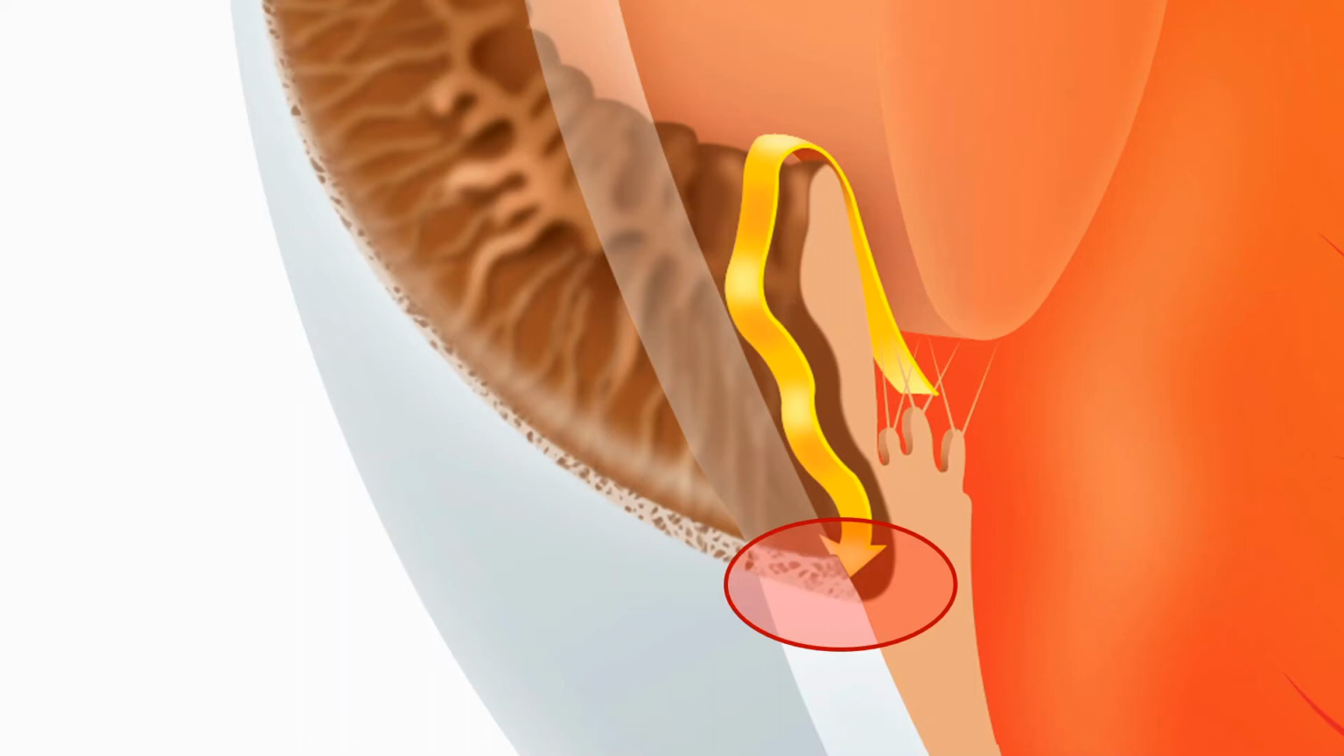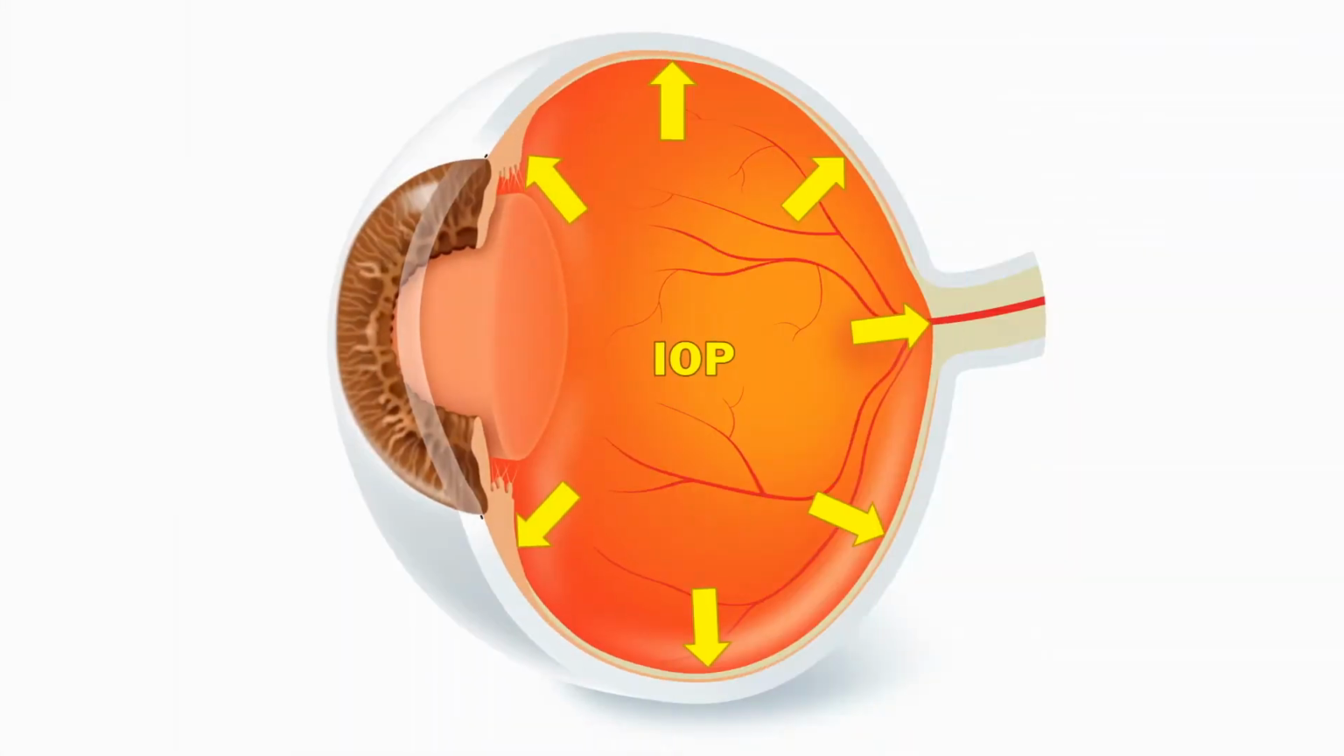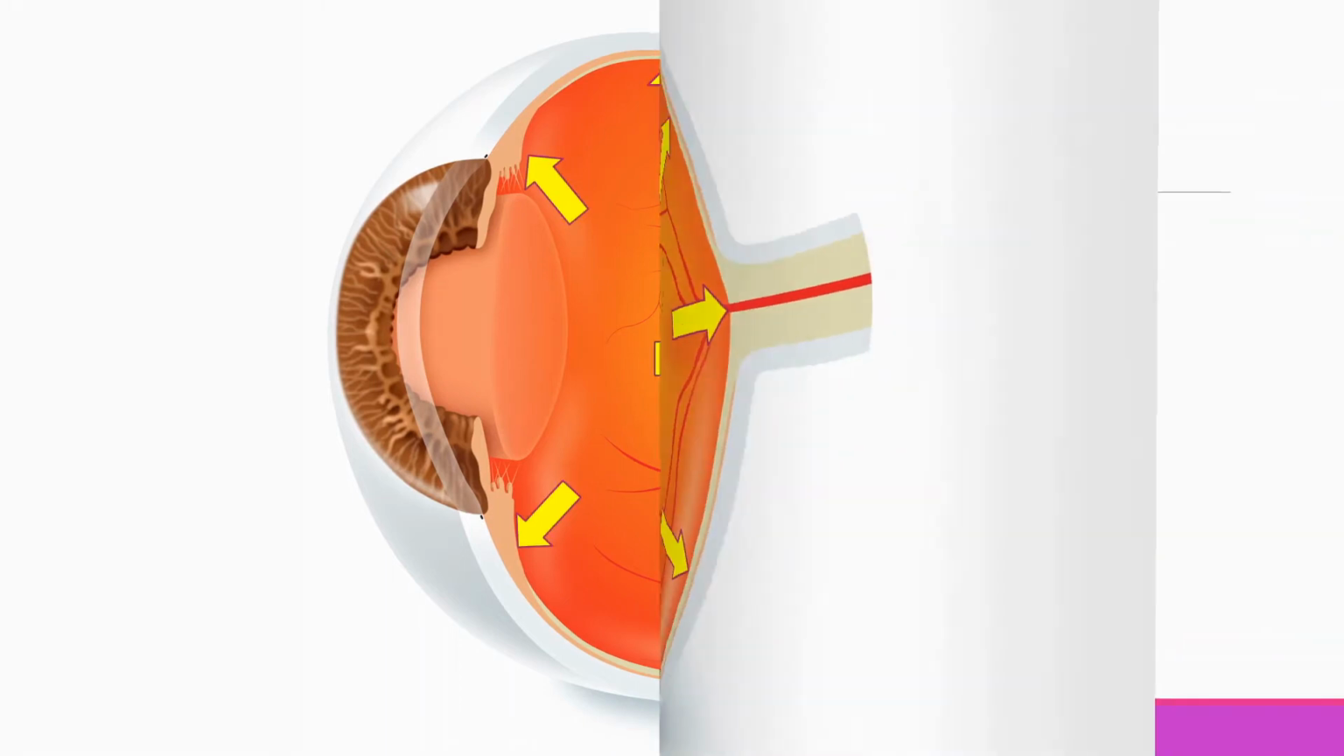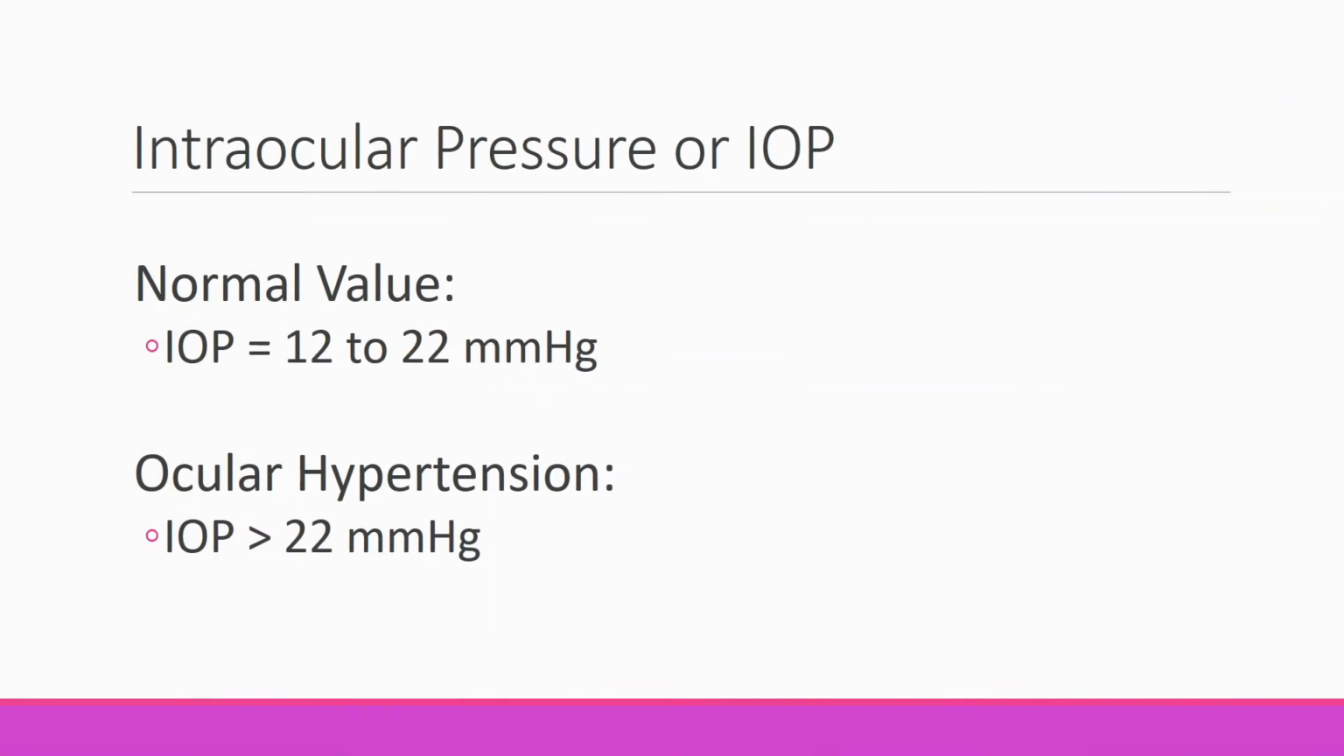When this drainage mechanism is somehow hampered, the aqueous humor cannot drain out of the eye. It keeps accumulating in the eye. That builds pressure inside the eye. This eye pressure is called intraocular pressure or IOP. Intra means inside. Ocular means pertaining to the eye. It is measured in millimeters of mercury, mmHg. Normal eye pressure ranges from 12 to 22 millimeters of mercury.